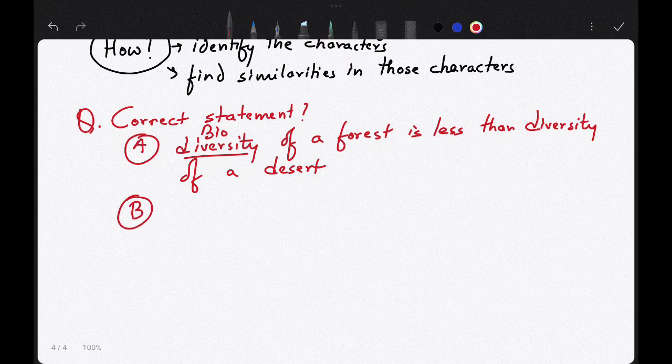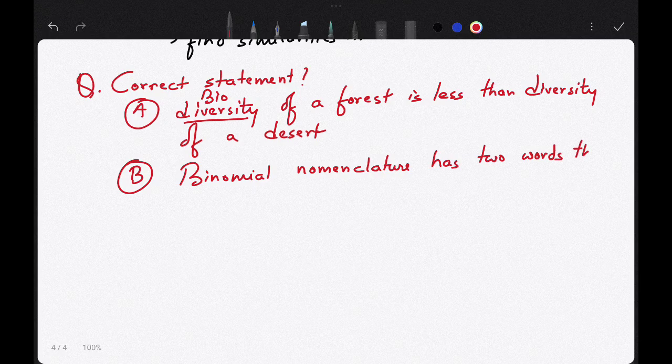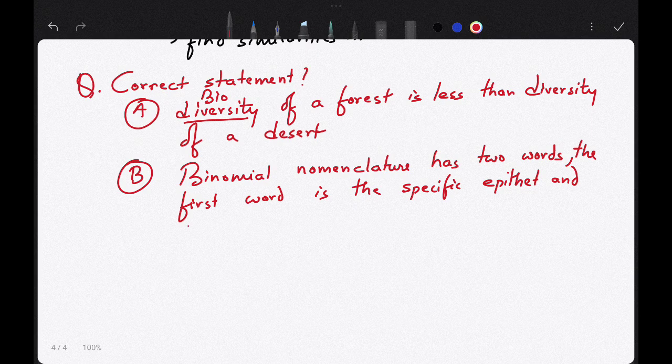The second statement is: binomial nomenclature has two words. The first word is the specific epithet, and the second word is the genus.